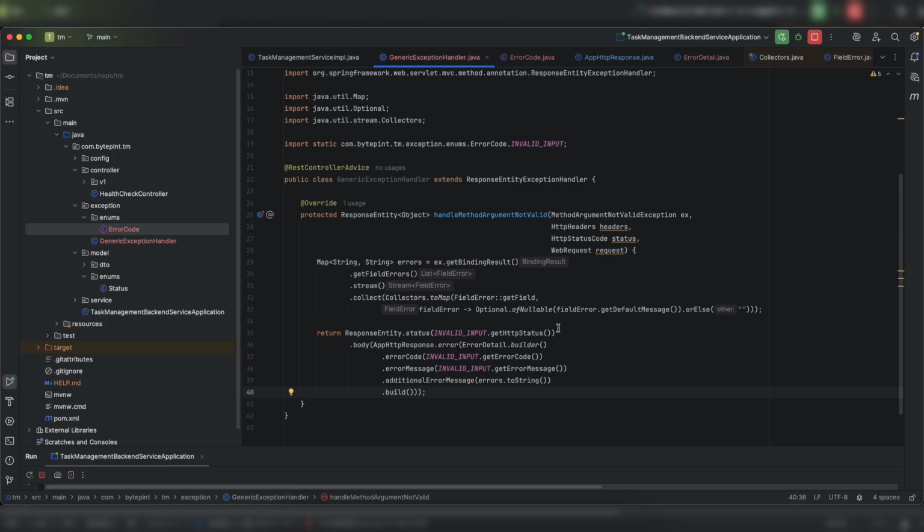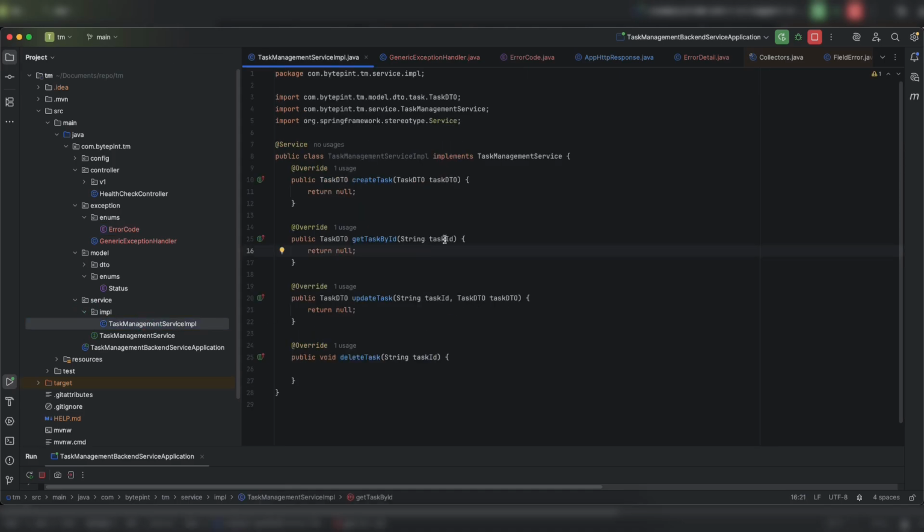So this is how you handle Jakarta validation. But in your application, you will be throwing some custom exceptions. For example, if I go to my services, let's say the user provided some random ID 123, and I don't have a task corresponding to that task ID. In that case, you will be throwing a task not found exception, right? So we need to handle that as well.